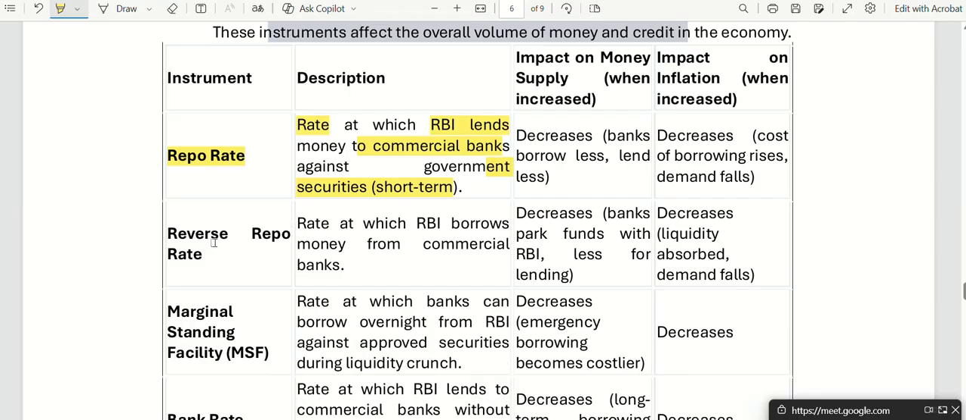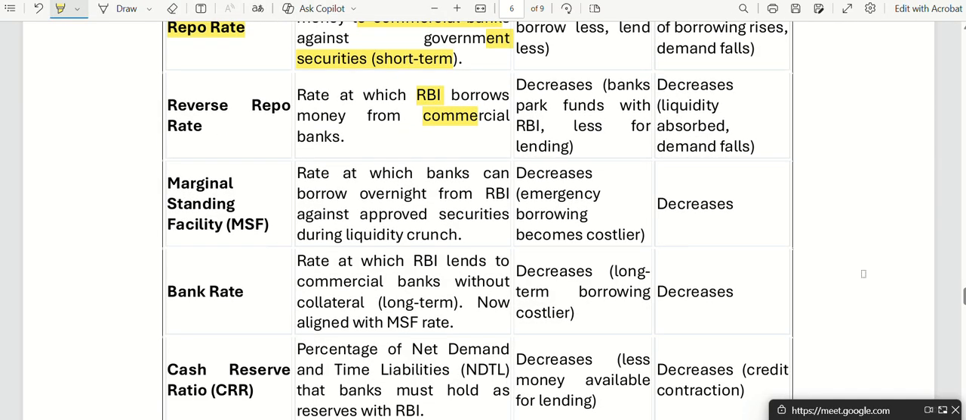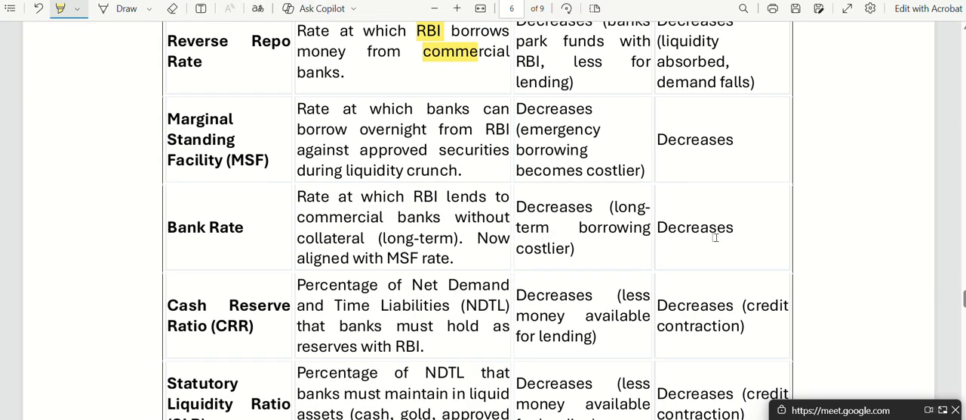The next one is reverse repo rate. The opposite of repo rate, when the commercial bank gives money to RBI. Just reverse the direction. Commercial banks to RBI, that is reverse repo rate. You can make short notes like that as we sit here and discuss.